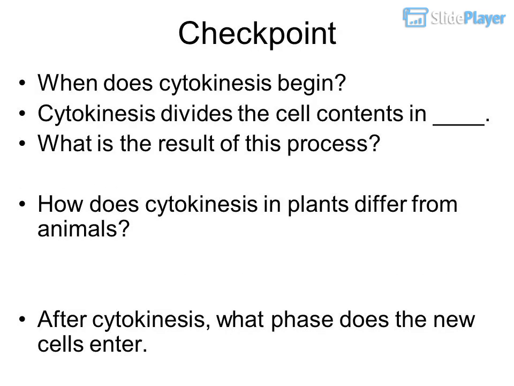Checkpoint. When does cytokinesis begin? Cytokinesis divides the cell contents in what? What is the result of this process? How does cytokinesis in plants differ from animals? After cytokinesis, what phase do the new cells enter?